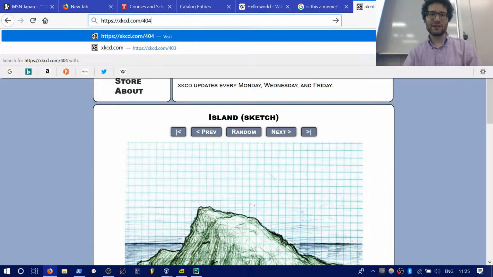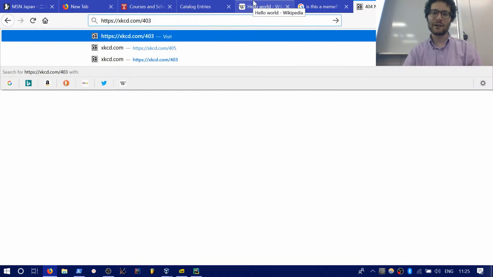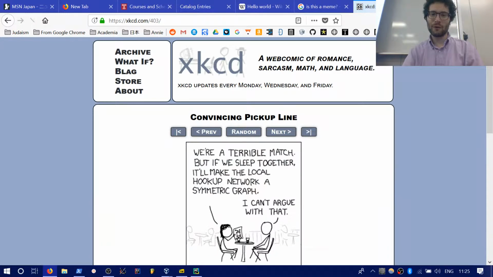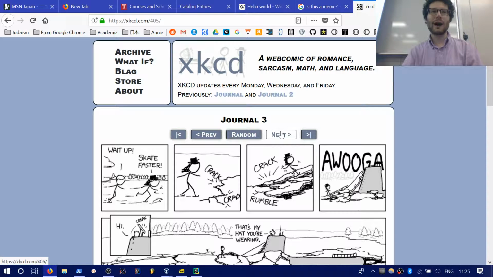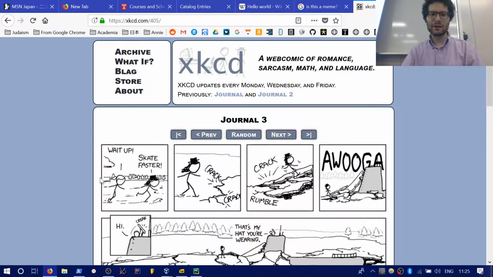Because there are some tricks here just to keep you from iterating through it. Like comic 404 is set up to give you a 404 not found error. So if you're on comic 403 and then go to comic 405, that's how it brings you to comic 405, right? So anyway, the page for this is fairly simple.